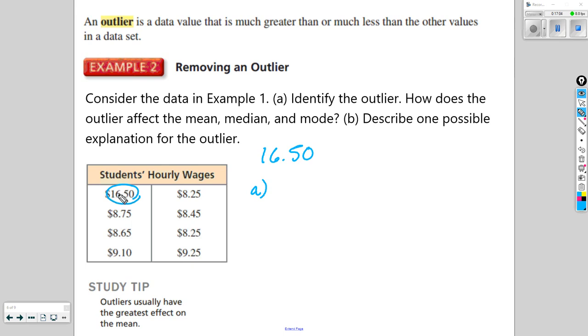All right, and what we want to do is describe one possible explanation for the outlier. There's a lot of different things that could happen. You know, this person could be a manager. They put in their time. They're a good worker. They've got more experience. All those things. There might be a lot of good explanations as to why that person makes the amount that they make. And that's just fine. But that does skew the data set. All right, let's move on.